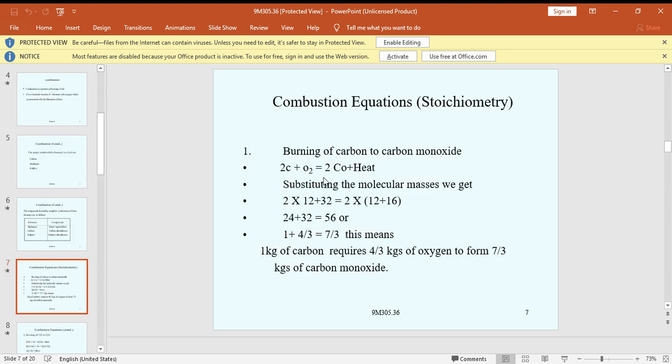Once again, next we take the burning of carbon in the combustion equations.